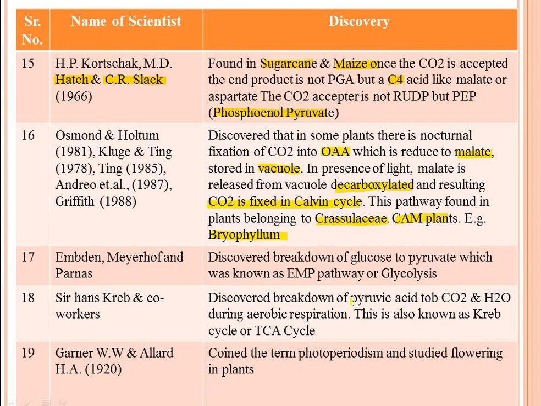Then Garner, W.W. and Allard, H.A. in 1920 coined the term photoperiodism and studied flowering in plants. Photoperiodism means flowering takes place in plants in the presence of light, which was discovered by Garner and Allard.